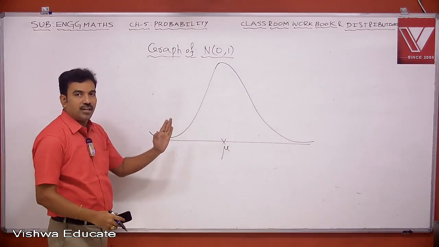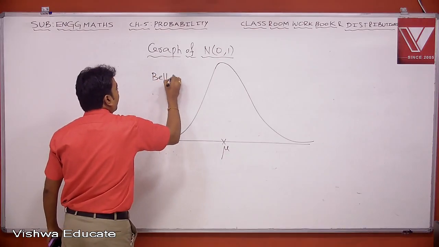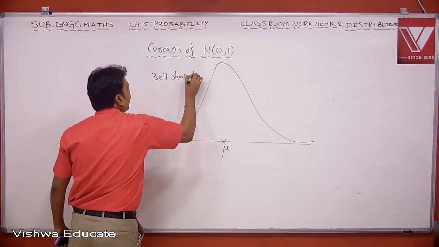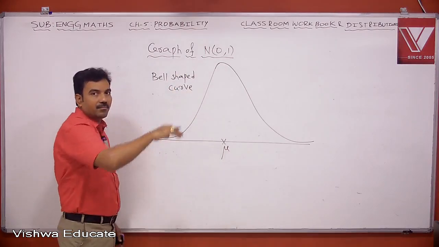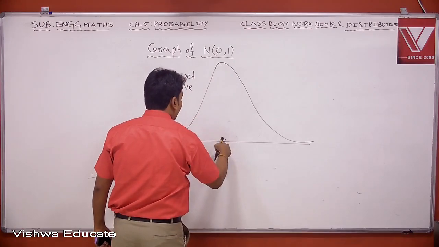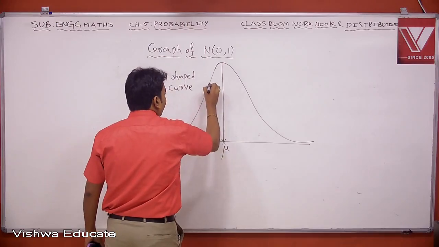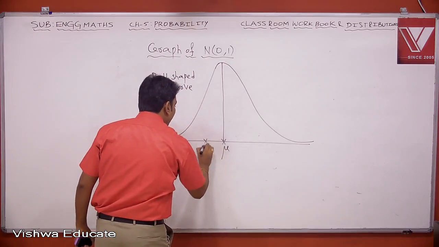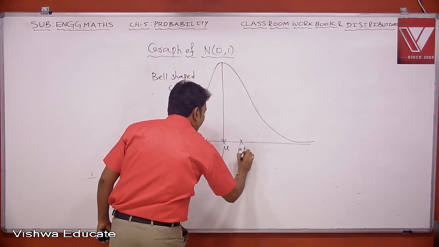It is a bell-shaped curve. It has a peak at the origin value. Now this value is mu minus sigma, and this value is mu plus sigma.